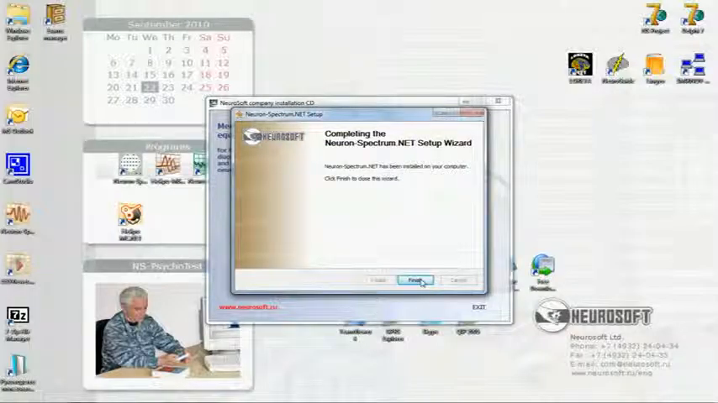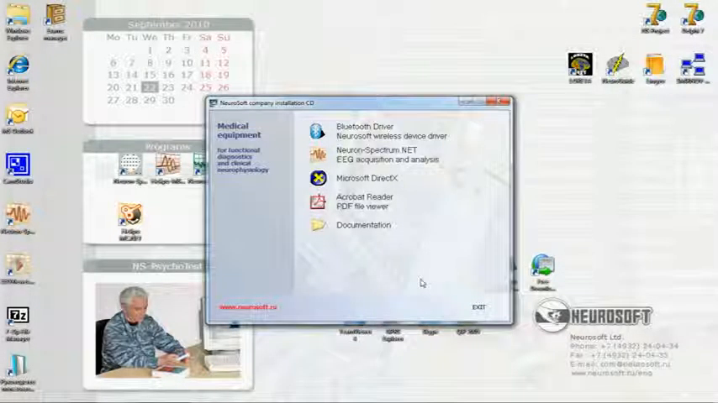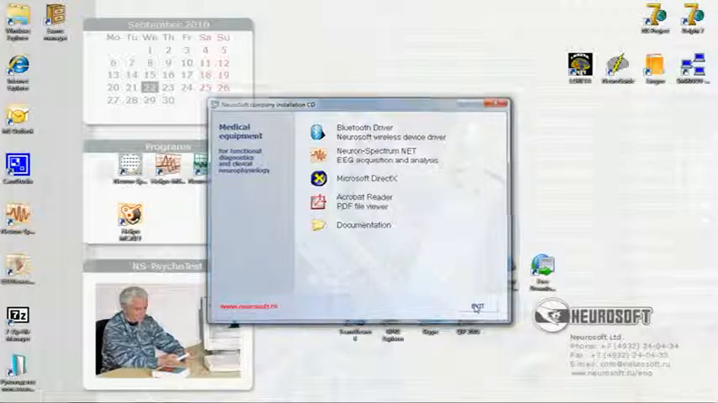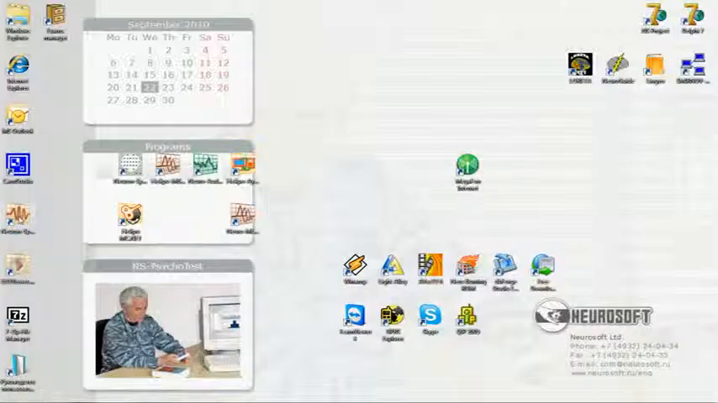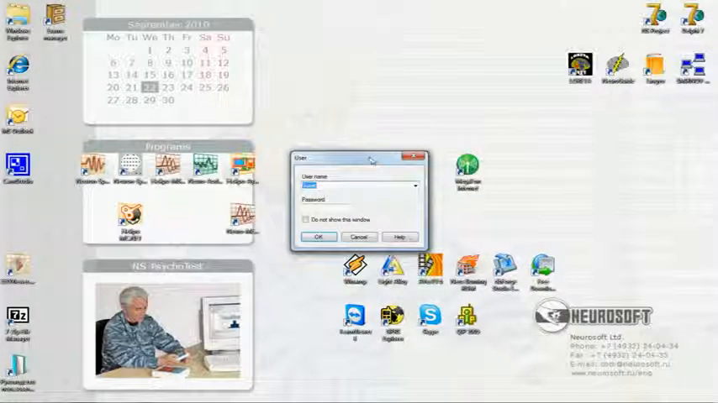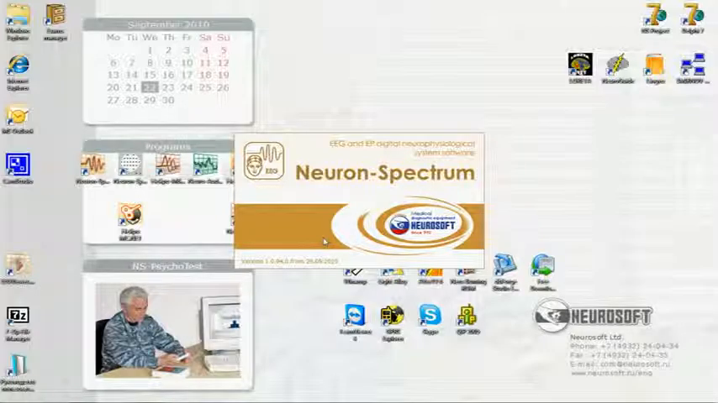Now you can finish the installation. Neuron Spectrum NET is successfully installed on your computer. You can run it using shortcut on your working table. In Identification window, please enter your name and password if you want. Now Neuron Spectrum NET is ready to work.